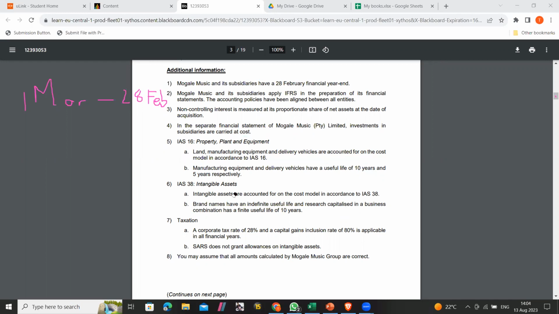Brand names have an indefinite useful life, and research capitalized in business combination has a finite useful life of 10 years. And then tax: SARS doesn't grant allowances on intangible assets. We must assume that all amounts calculated by Mohale Group are correct.